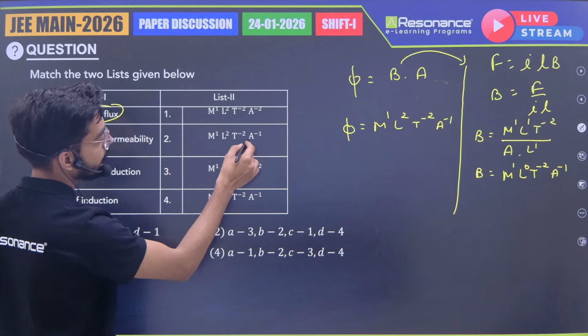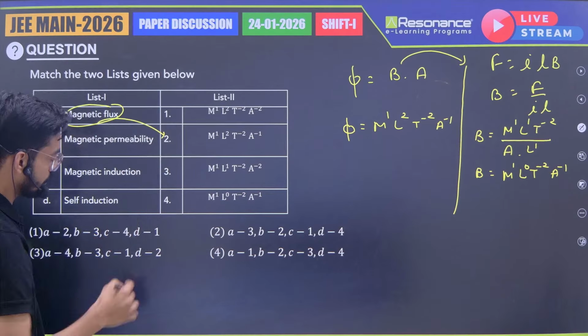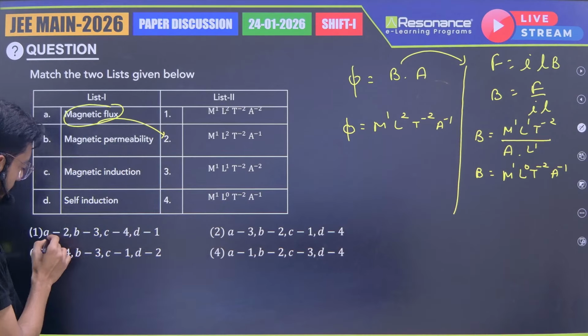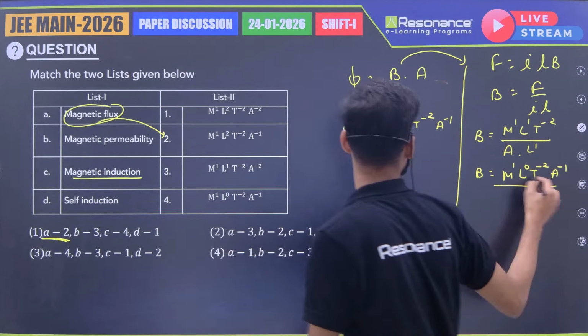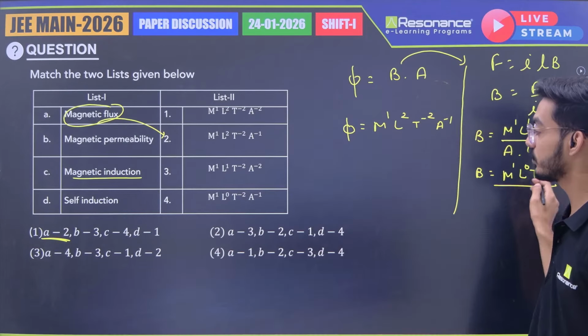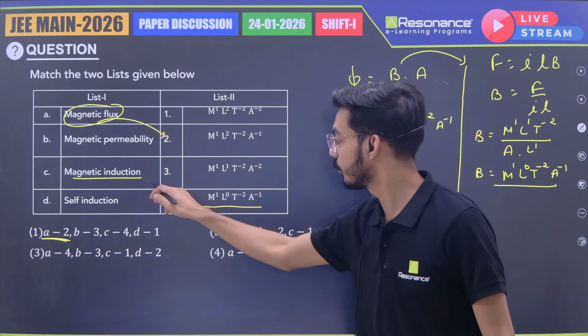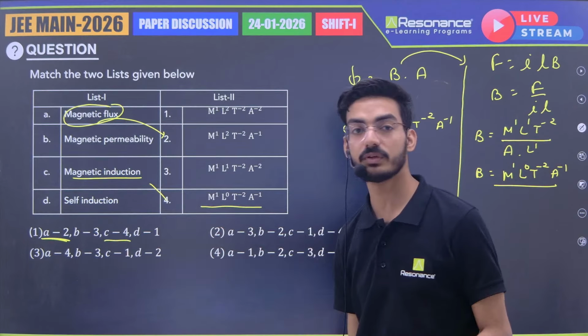M1, L2, T minus 2, A minus 1. So A will be 2. If we see the options, A3, A1, A2. And magnetic induction we have already calculated: M1, L0, T minus 2, A minus 1. So C4. Okay, A2 and C4. So option 1 is the answer.